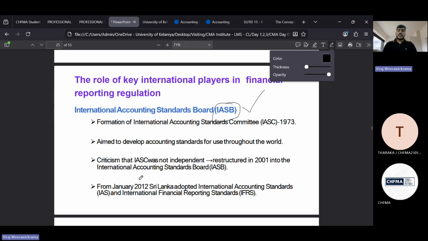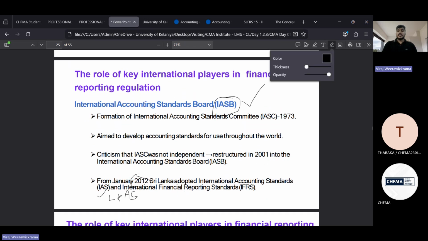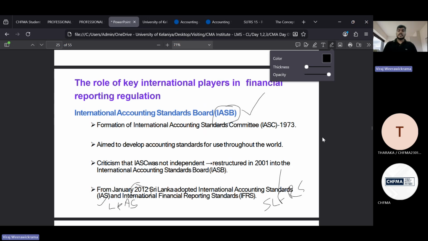Then IFRS we adopted in 2012 to the Sri Lankan context. IAS became LKAS, IFRS became SLFRS, right? That is a story.